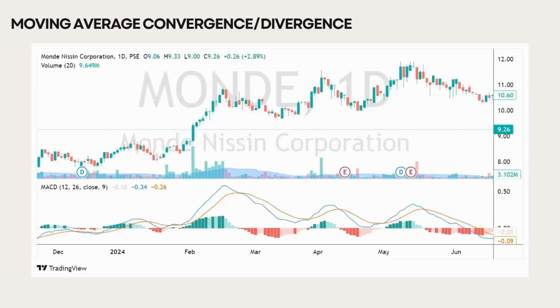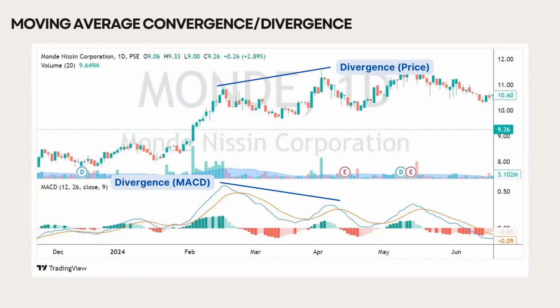MACD indicators can be interpreted in different ways, and one of the key signals is divergence. Think of divergence as when the stock price is playing hard to get, moving in the opposite direction of the MACD. Looking at Monday's chart, this could be a red flag, like when someone's not responding to your messages. It suggests that the current trend might be losing steam.